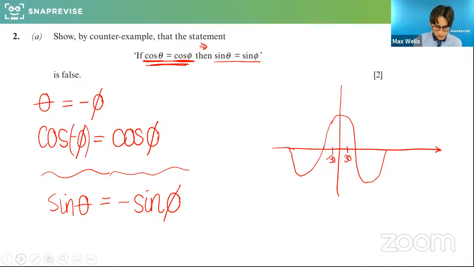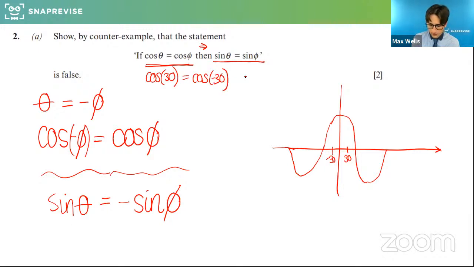We're not trying to, good question, we're not trying to show that these equal signs are false. We're trying to show that this statement does not imply this statement. So if we have cos of something equals cos of a different number, which can happen because it repeats infinitely, we're trying to say that it won't be true for sure that sine of that angle is definitely equal to sine of the other angle. So for example, if you chose 30 and minus 30, this condition would be satisfied. But that does not imply that sine of 30 equals sine of minus 30, because it doesn't. Does that answer the question?